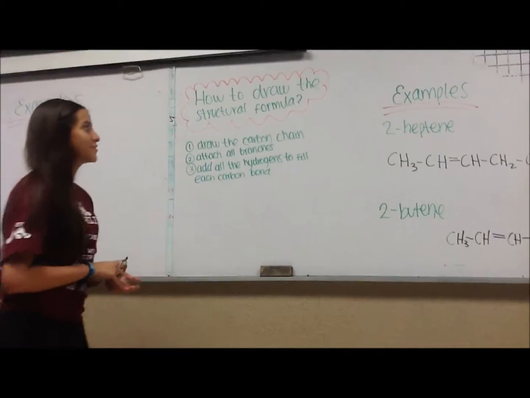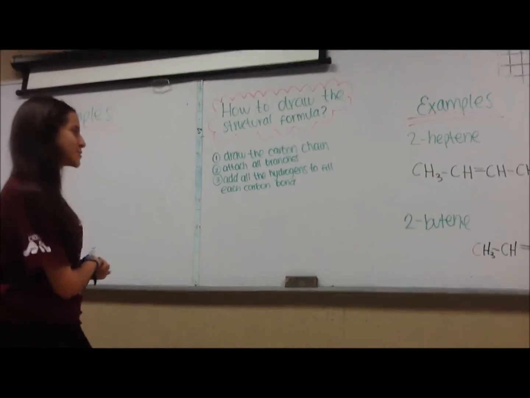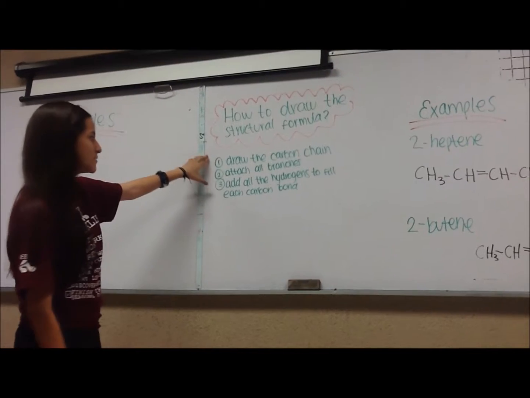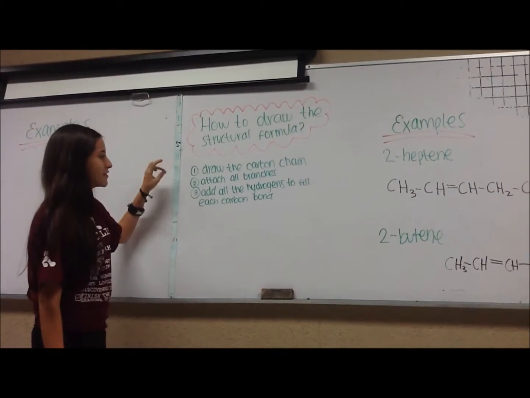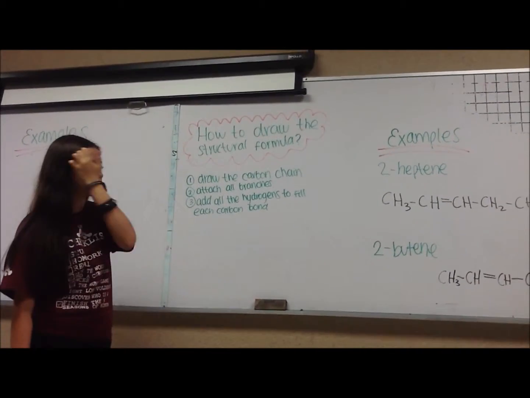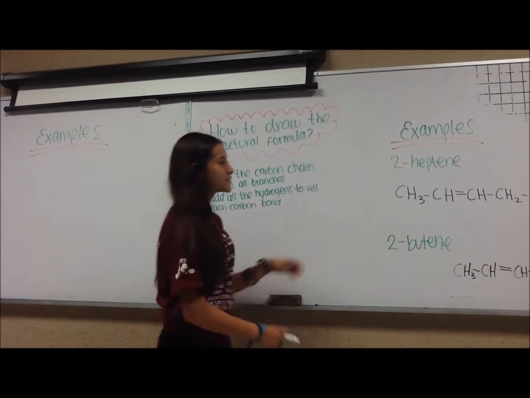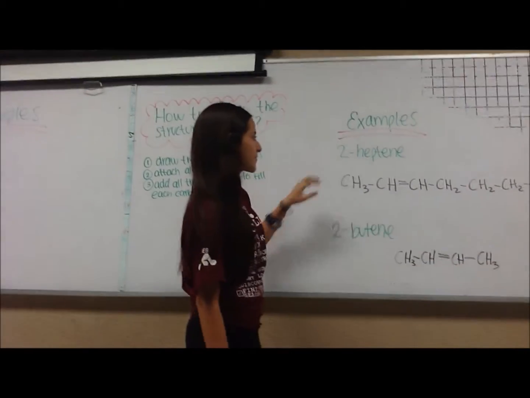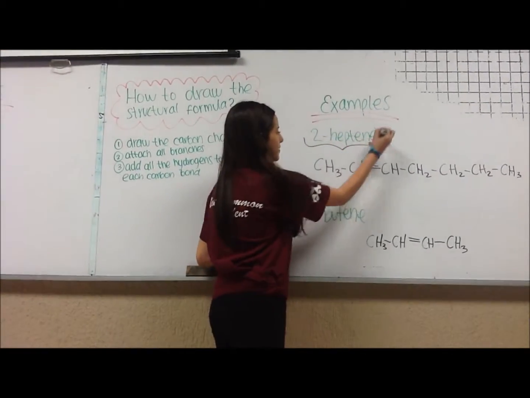Next, I will show you how to draw the structural formula for alkenes. We need to follow only 3 simple steps. The first one is draw the carbon chain, then we attach all the branches to the carbon chain, and then we add the hydrogens to fill each carbon bond. And we have 2 examples. The first one is 2-octene. We start with this name.